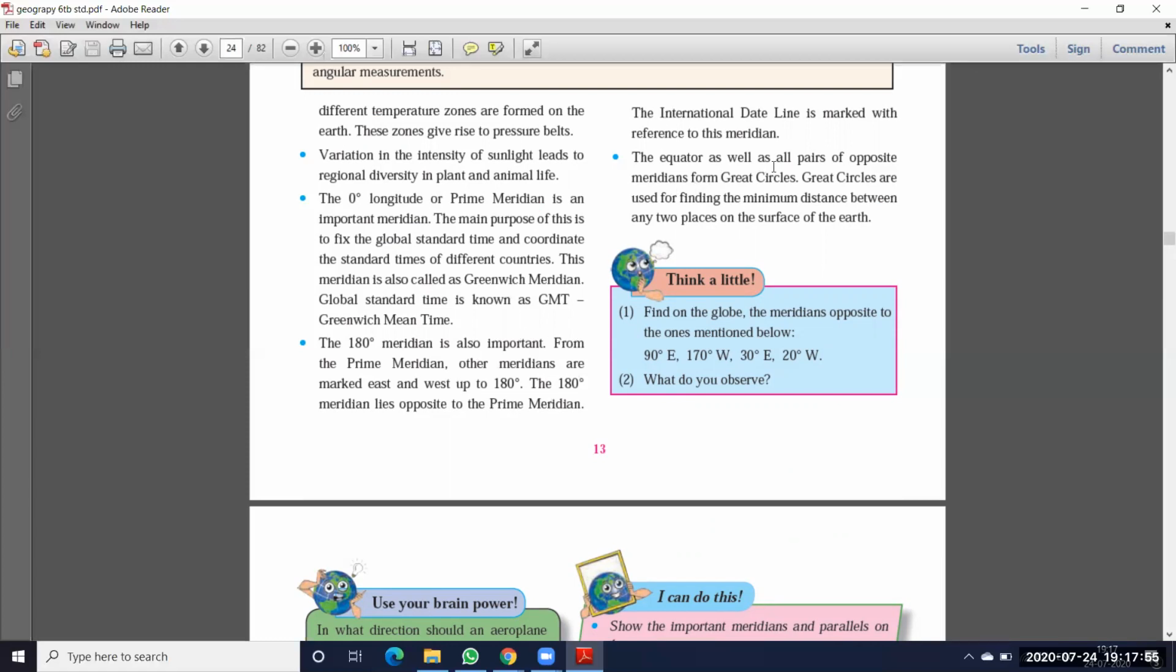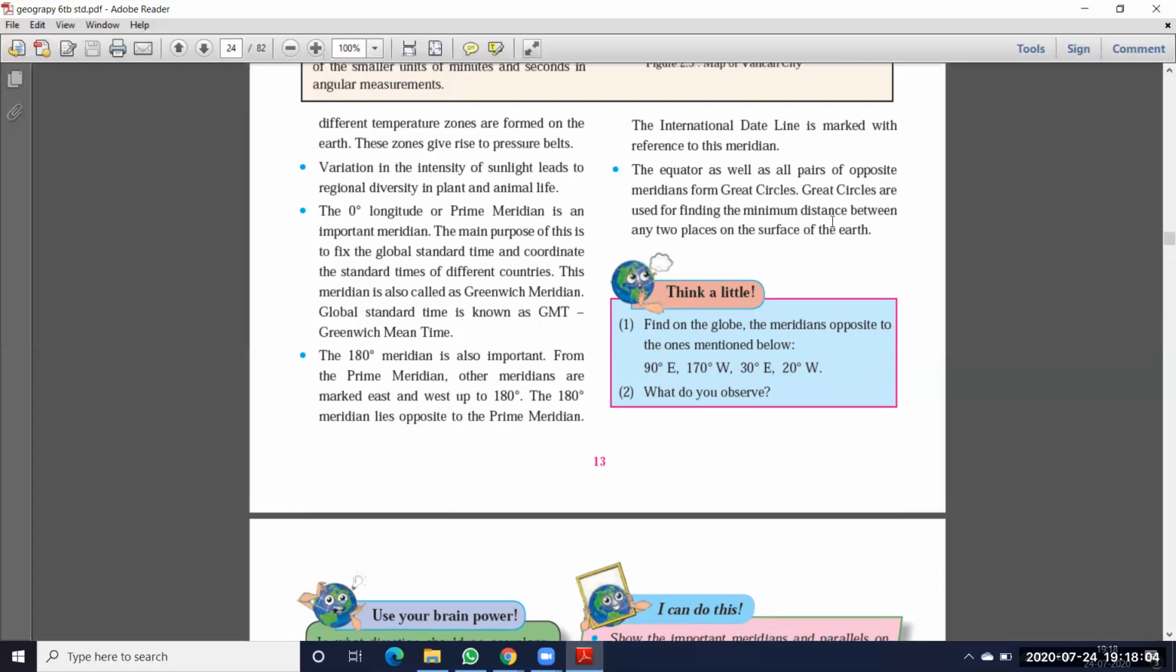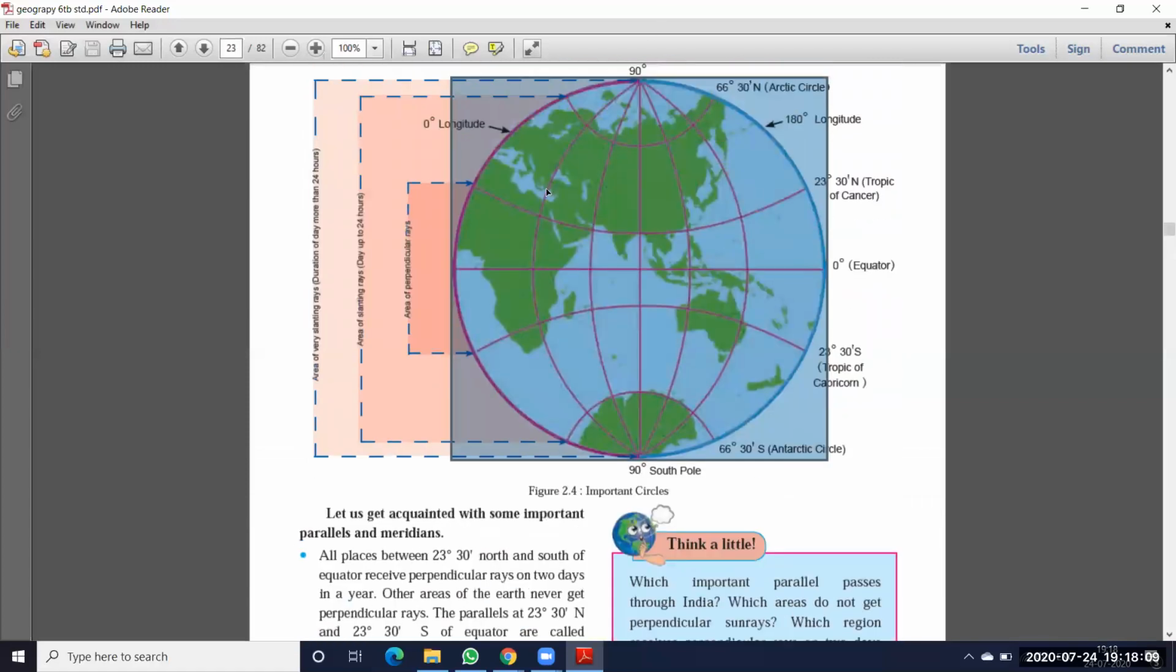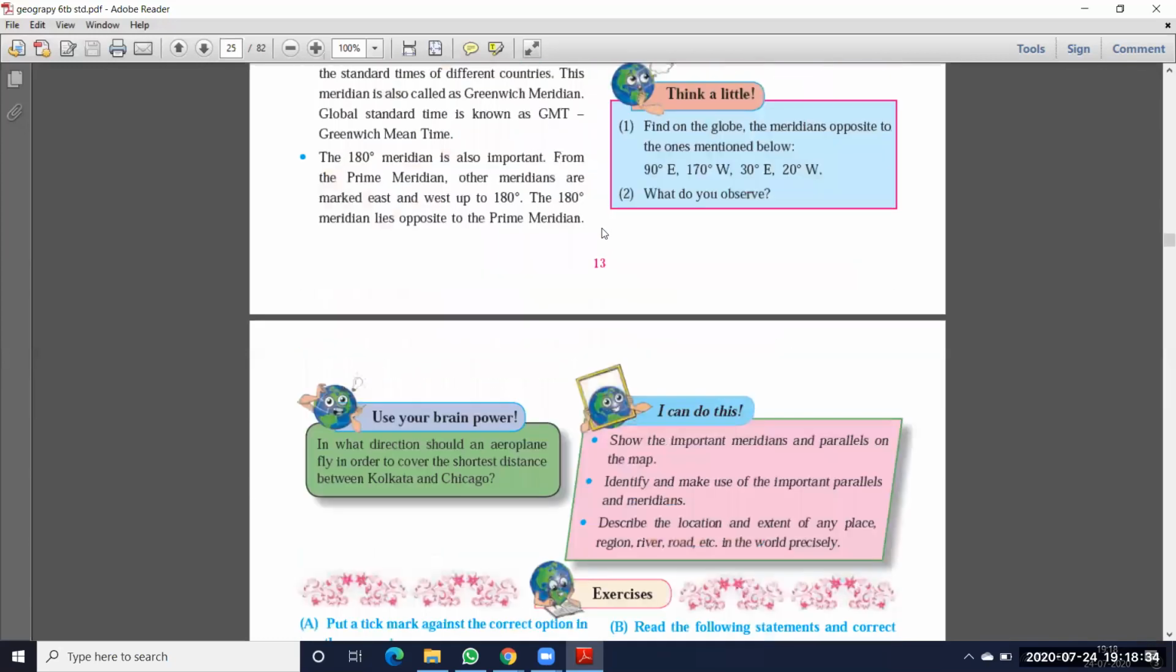The equator as well as all pairs of opposite meridians form great circles. Great circles are used for finding the minimum distance between any two places on the surface of the earth. Any two opposite vertical lines join together and form a circle. The 0 degrees prime meridian and 180 degrees meridian together form a circle. Like that, every two longitudes form a circle. Using these longitudes we can find any particular region or place. That is the latitudes and longitudes.